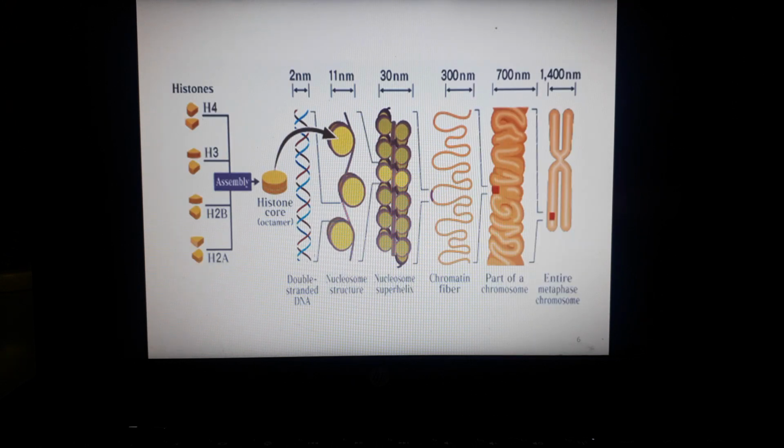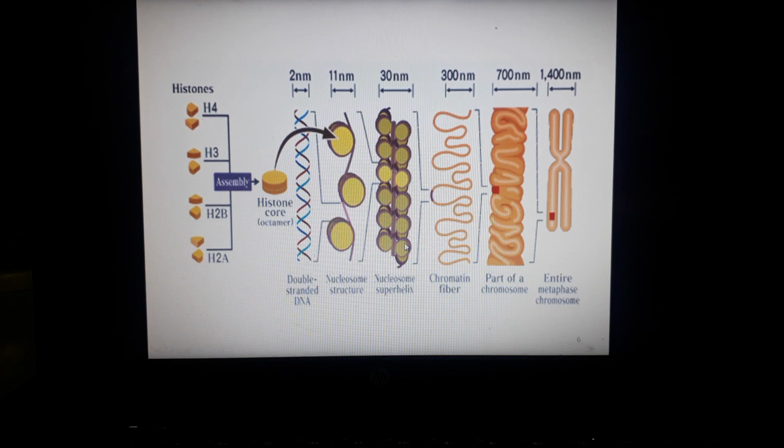Here in the picture, you can see how histones are assembled. Starting with the DNA strands, first the histones, you can see here this second one after the DNA strand. The DNA strand is coiled around the histone proteins. Then all these histone proteins are assembled in a sequence, and after that this structure is called the nucleosome superhelix.